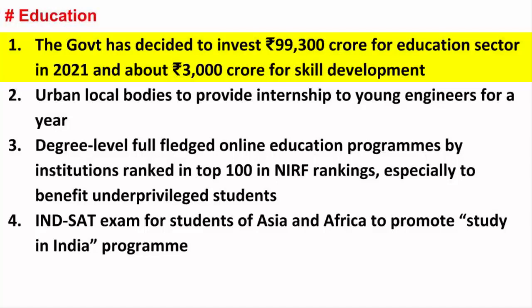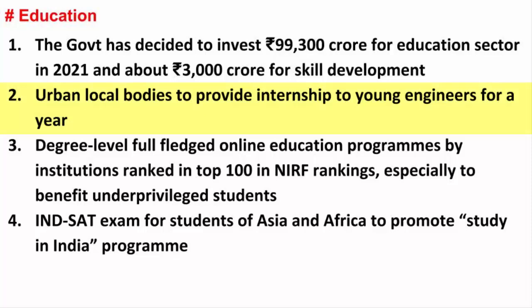You see, India already has the largest working age population in the world. Not only do they need literacy, but they need both job as well as life skills. Urban local bodies will provide internships to young engineers for a year. We already have a national skill development agency that teaches infrastructure-focused skills, so that an individual is well equipped with the required set of skills and can effectively join the workforce.